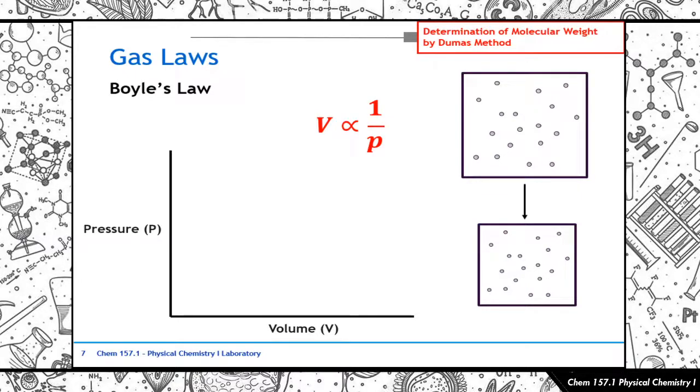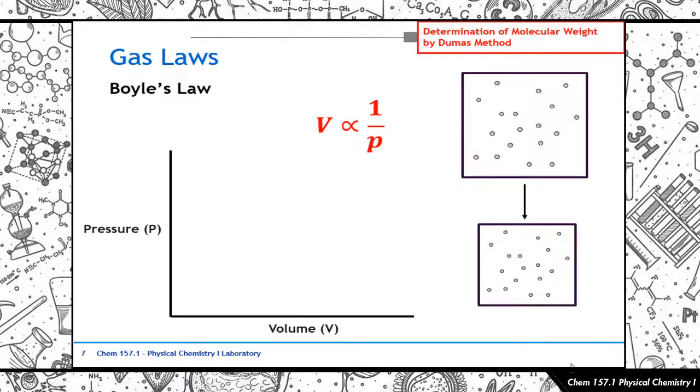Diba? They're going to be colliding with each other more frequently. That is the thing here. So in relation to temperature, they collide more frequently. Kunyari, with an increase in temperature, as I mentioned kanina, there's an increase in the frequency of the collisions and also the energy of collisions. But in this case, when we're compressing our container, keeping temperature constant, there is an increase in the frequency of collisions among your particles themselves, tapos an increase in the frequency of the collisions between your particles and the walls of the container.